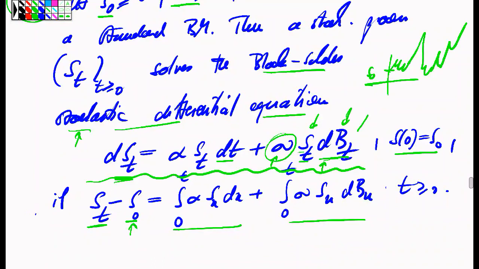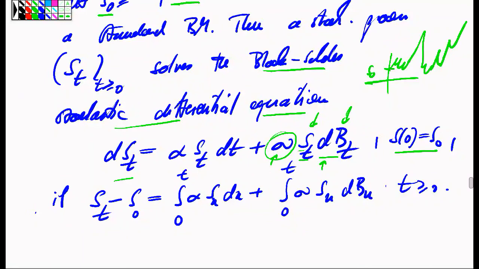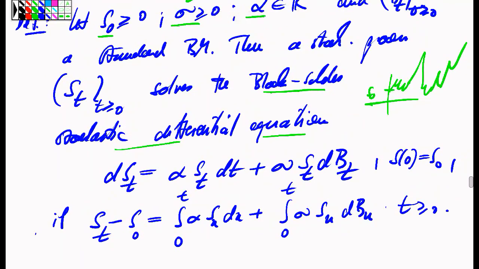So let me take away all these green lines, and let me start, if you like, a little bit over. So we want to produce a stochastic model for the evolution of a stock. We have at this level a kind of intuitive idea of how we would like to describe the statistical behavior, or the infinitesimal changes of this value as an effect of different forces acting on the stock value.